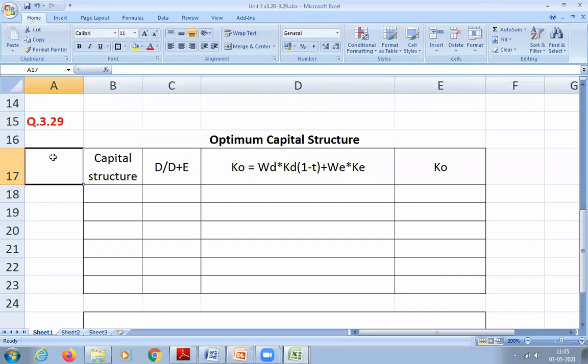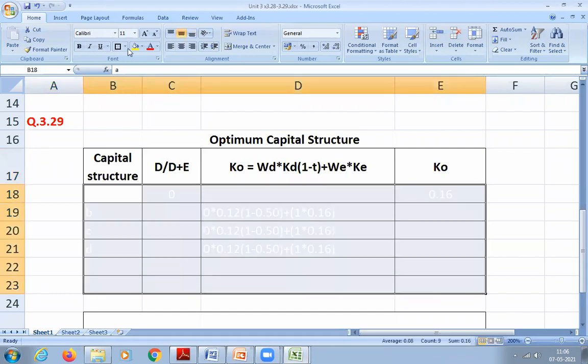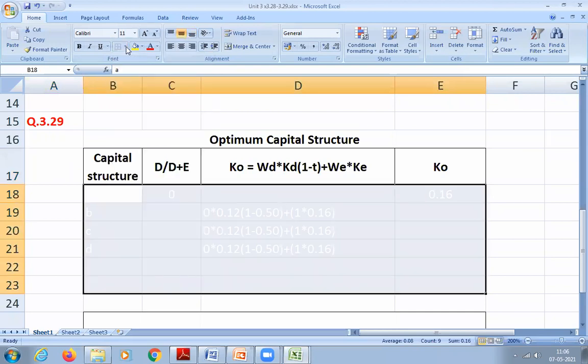How will you add preference share? WP into KP, sir. Very simple. WP into KP. Or if they give term loan, then it will be WT, or you can write TL into KTL. Okay, so simple. You can add n number of capitals. So table is ready. Shall we start? Yes, sir.